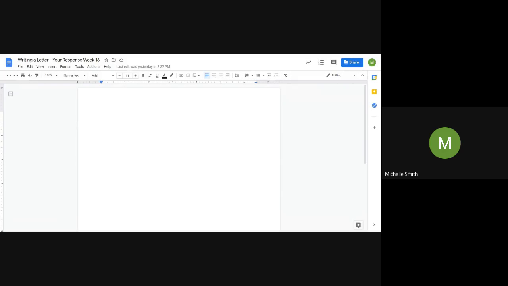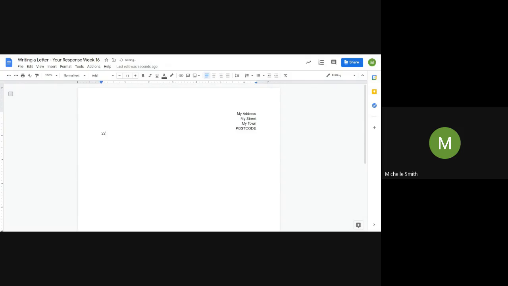So you should all have one of these. The first thing that you might want to do is write your address. Now you don't have to put your real address. You can just put my address, my street, my town, postcode. It's up to you. Now we said that that needs to go on the right hand side. So I'll just move that over to the right with the tools up there. And then I need to come back over here in order to write the recipient address.